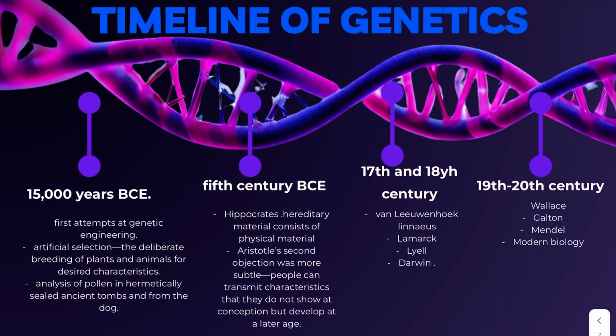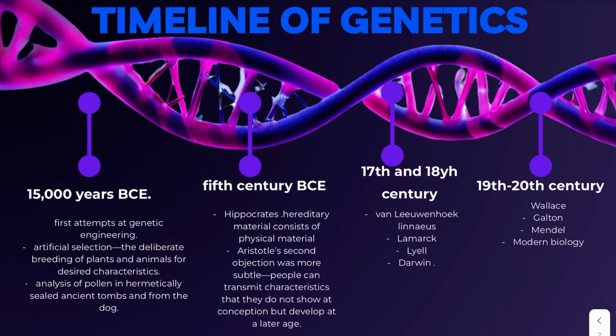Many people might think that genetics is a rather modern field of science, but that is not quite true. The first proof of genetic theories being used was around 15,000 BCE, and this is when we first noticed an attempt at genetic engineering through artificial selection, which is the deliberate breeding of plants and animals for desired characteristics.